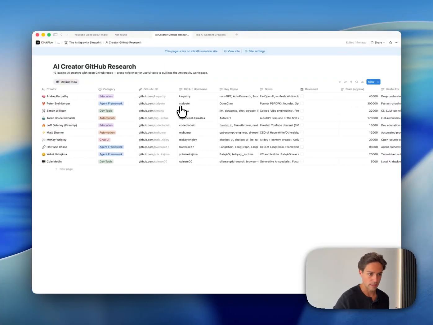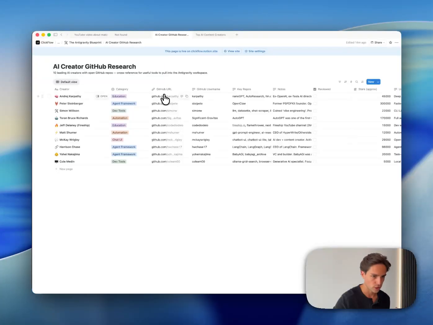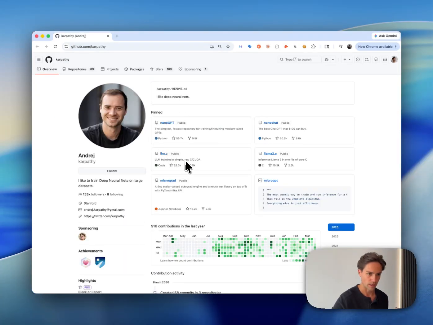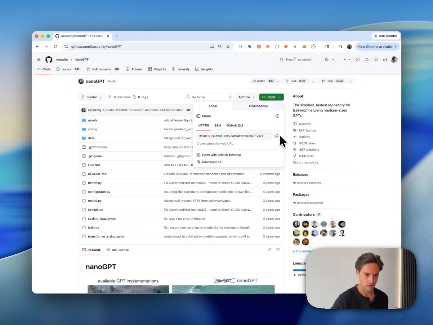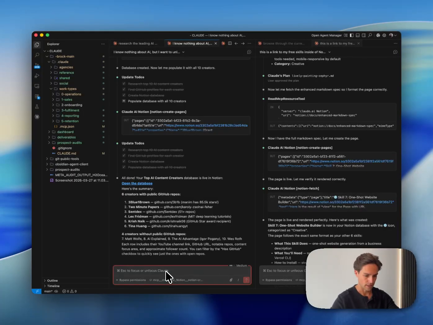And if I like these people and I wanted some of them, I'm pretty sure I actually know who this is. Big public figure. Yeah, he's made a ton of AI stuff. If I want to copy what he has built, I can just click on it and add it. So if I wanted to copy Nano GPT, pretty sure this guy worked at ChatGPT or Claude. Doesn't matter. Anyway, I can just click on here, copy, go back into Claude, and then paste it in and hit enter. I'm not going to take this because it's going to take a ton of data, but like, it is all done instantly. If you don't know how to use Claude, you can ask it how to use itself.